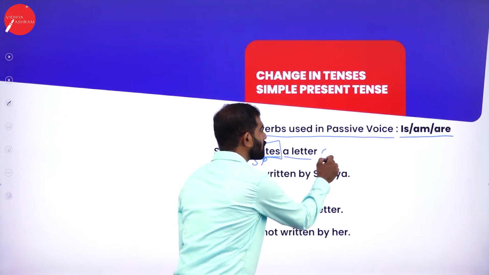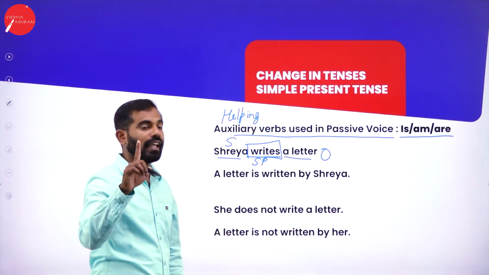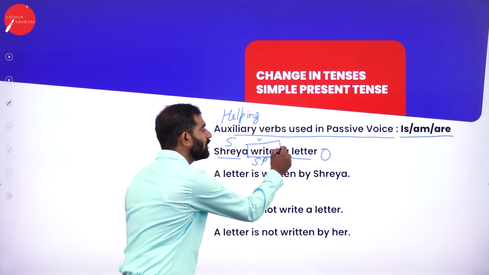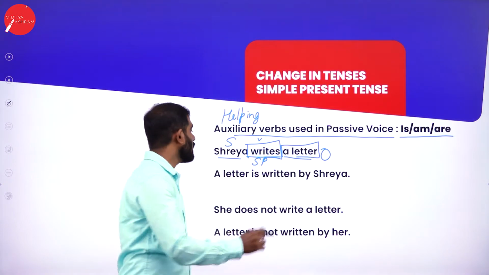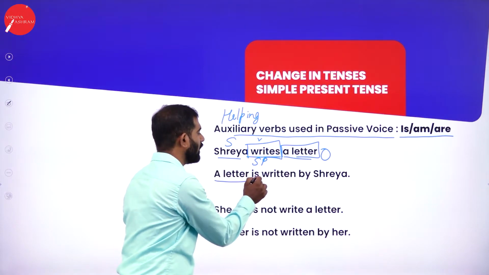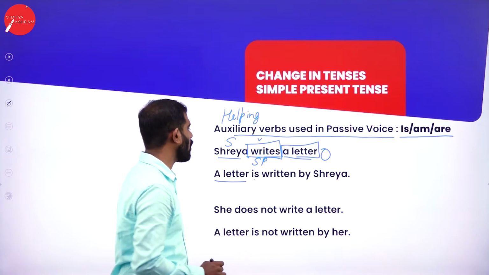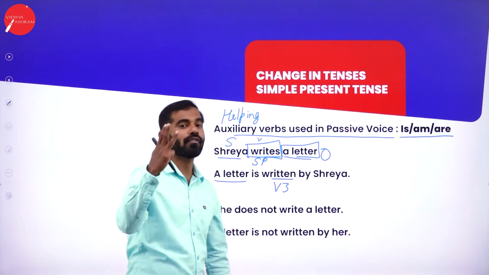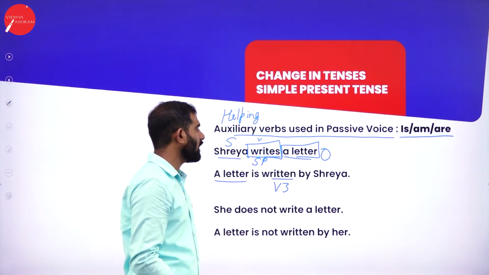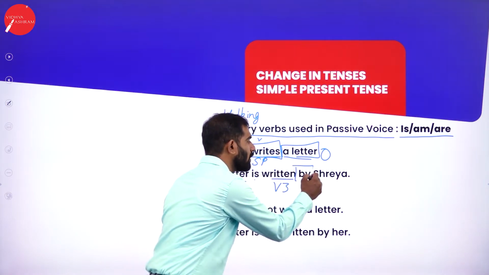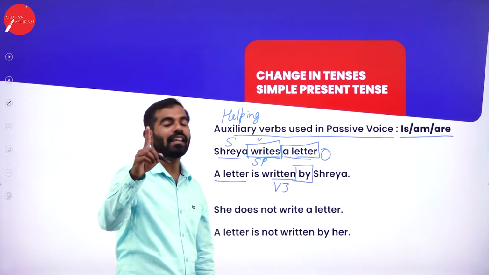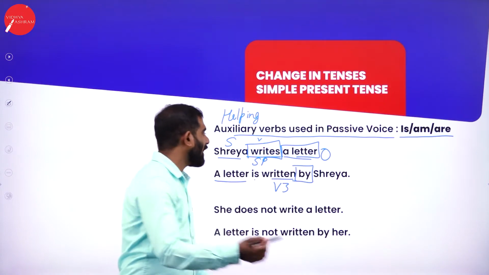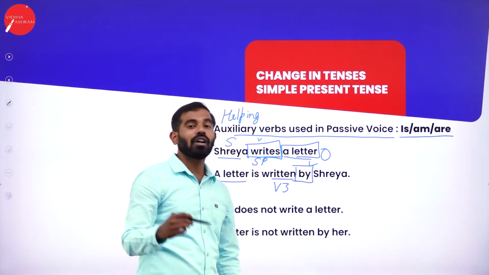A letter is the object. Remember the rule, SVO changes to OVS. Now this is the complete object. Let us change it. A letter is, this is very important, is written. This is V3, the third form of the verb. Remember that, V3, by Shreya. We are going to make use of the word by, and most people teach you active and passive voice by keeping this word in mind.